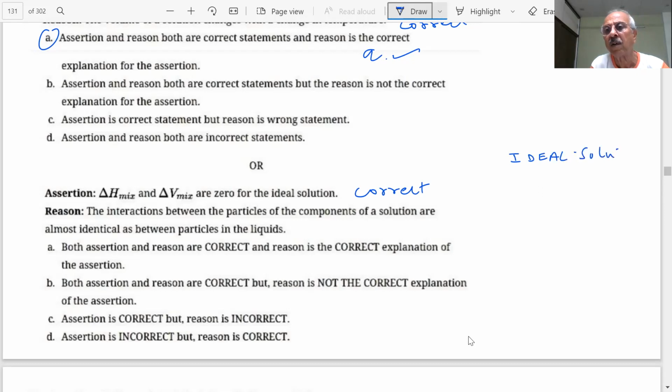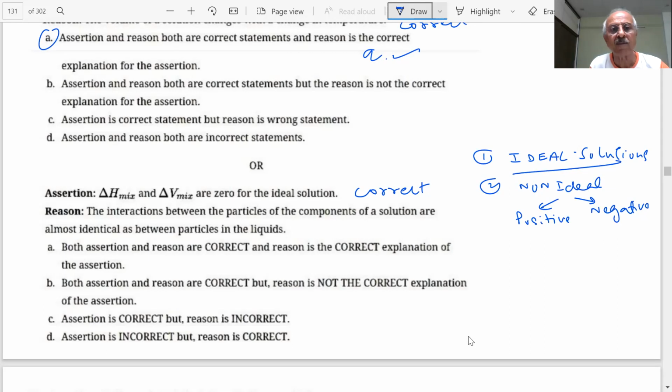I talked about what are ideal solutions, students. Those which follow Raoult's law at all conditions of temperature and pressure. And what type of non-ideal solutions are there in our course, student? What type of deviations? Positive deviation and negative deviation. There will be examples based on that. This deviation depends on what factor? Why should there be positive deviation?